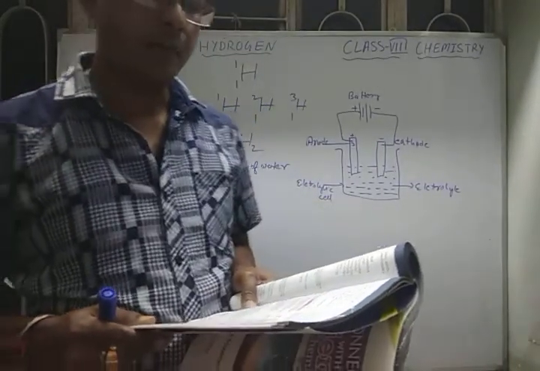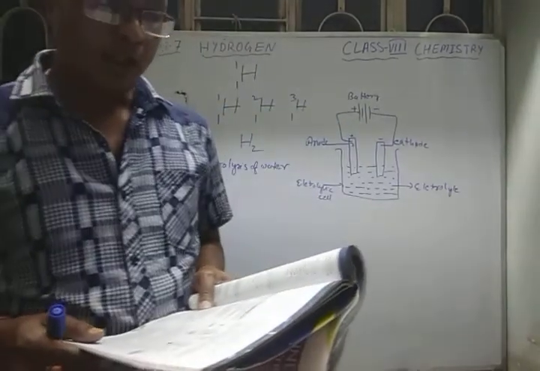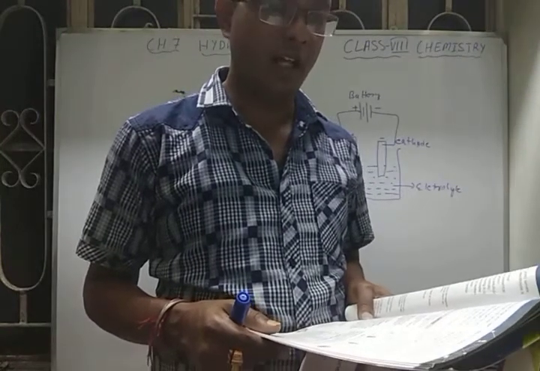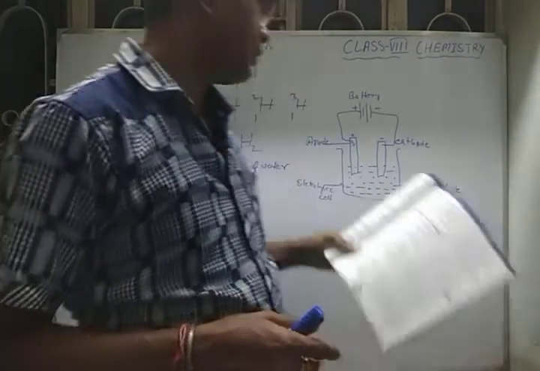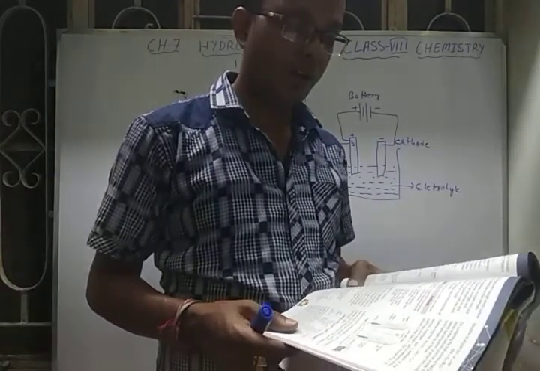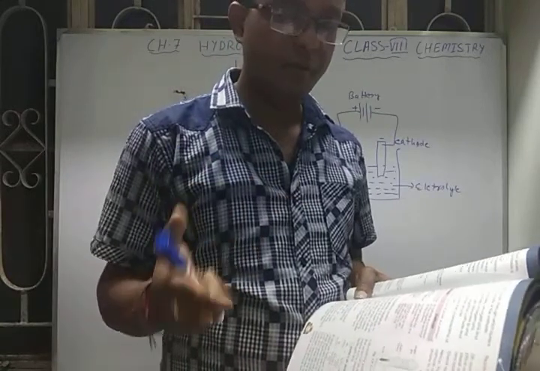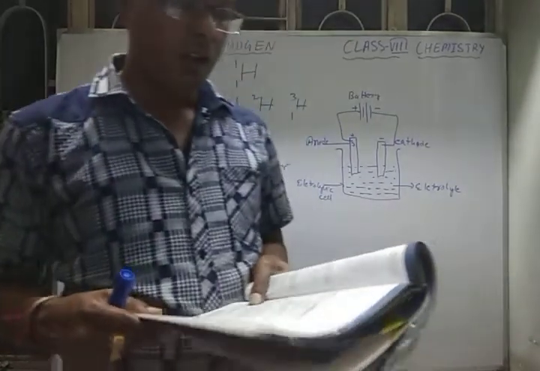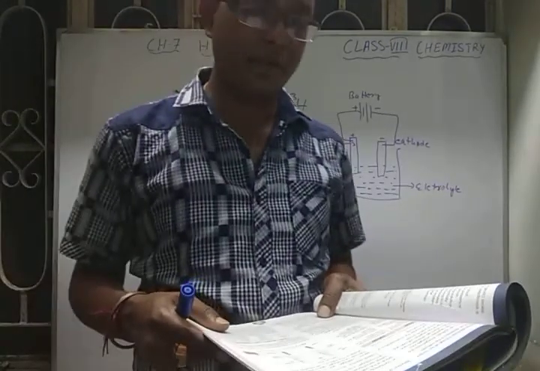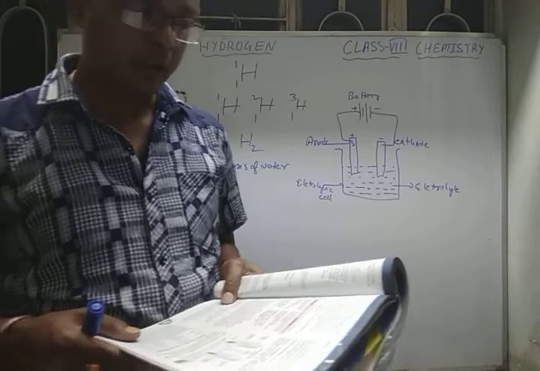And cations, suppose sodium, calcium, aluminium, ammonium, which have a positive charge, are attracted toward the cathode. It will depend on the electrolyte that we have chosen. Now, when electricity is passed through this acidified or acidulated water, what will happen on passing the electric current?